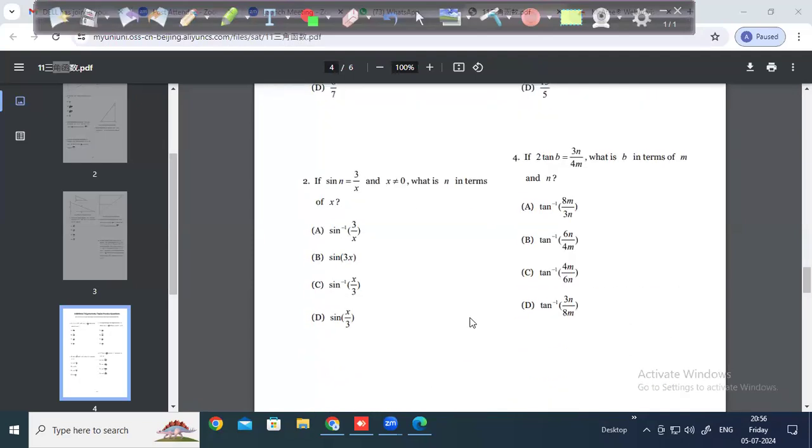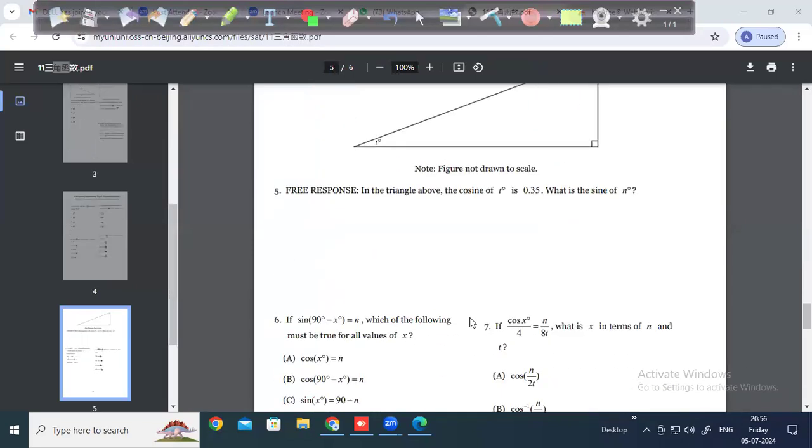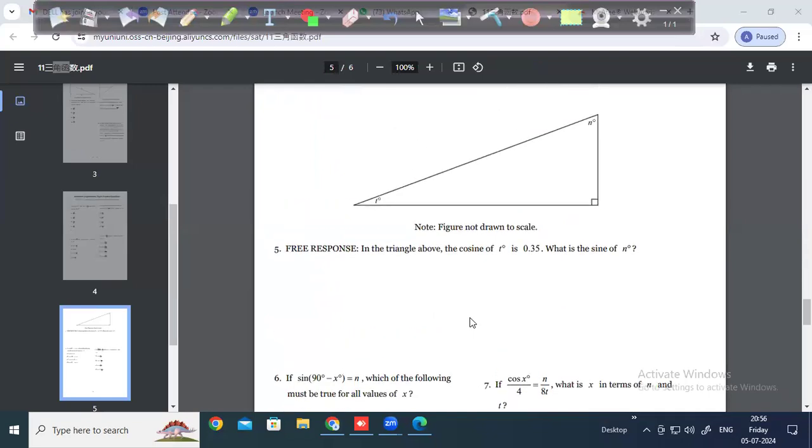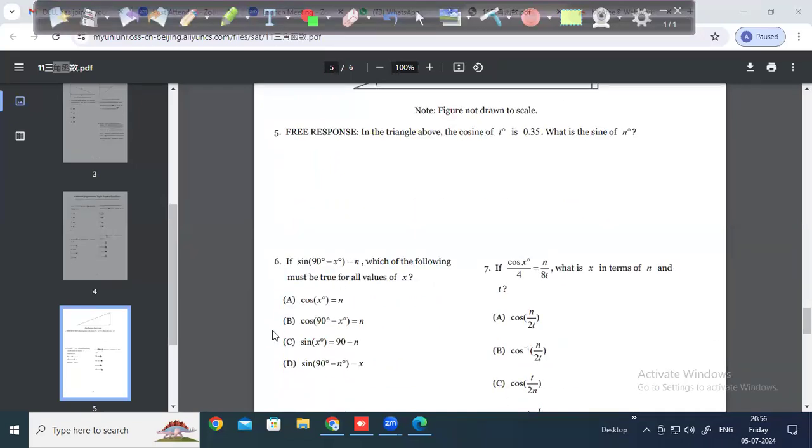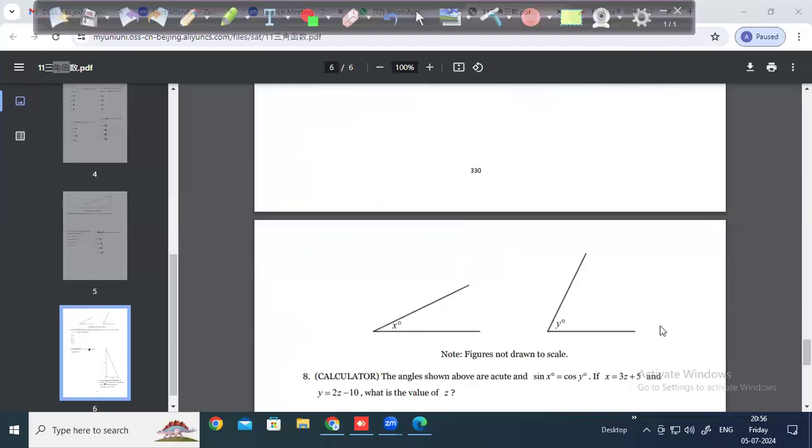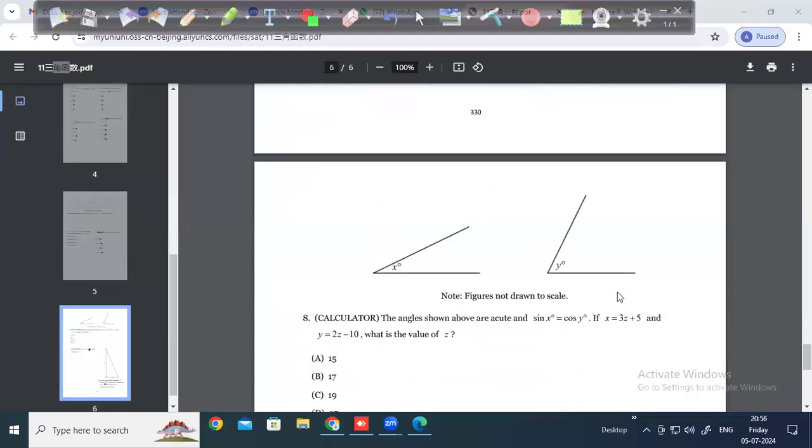So this first and third is easy. Don't do tan inverse. Other than that, everything you should be able to do. This you can do. This you can do. This you can do. Inverse questions, don't do.